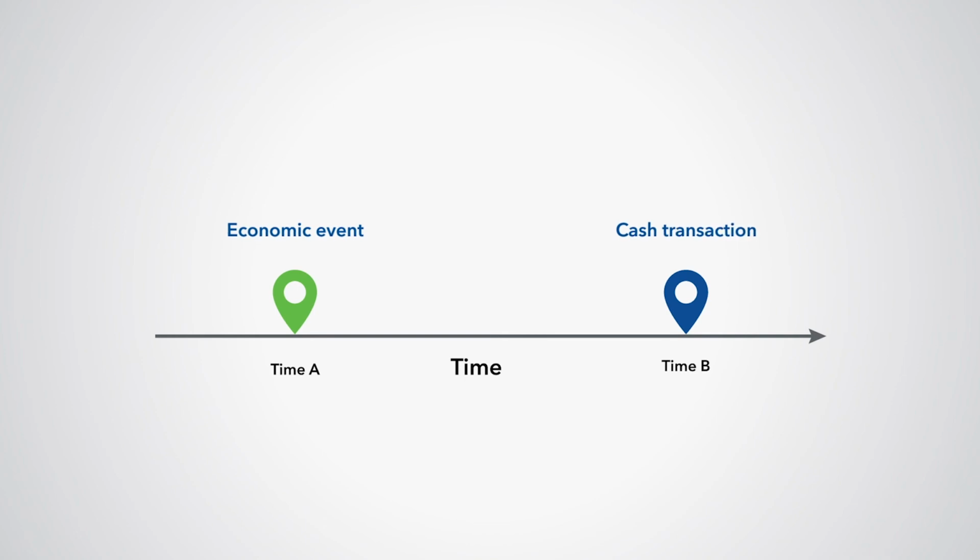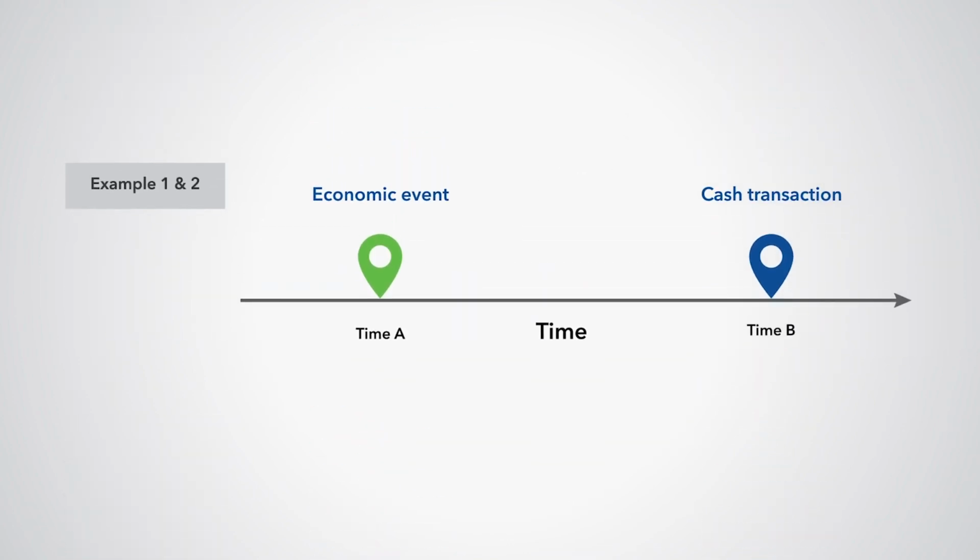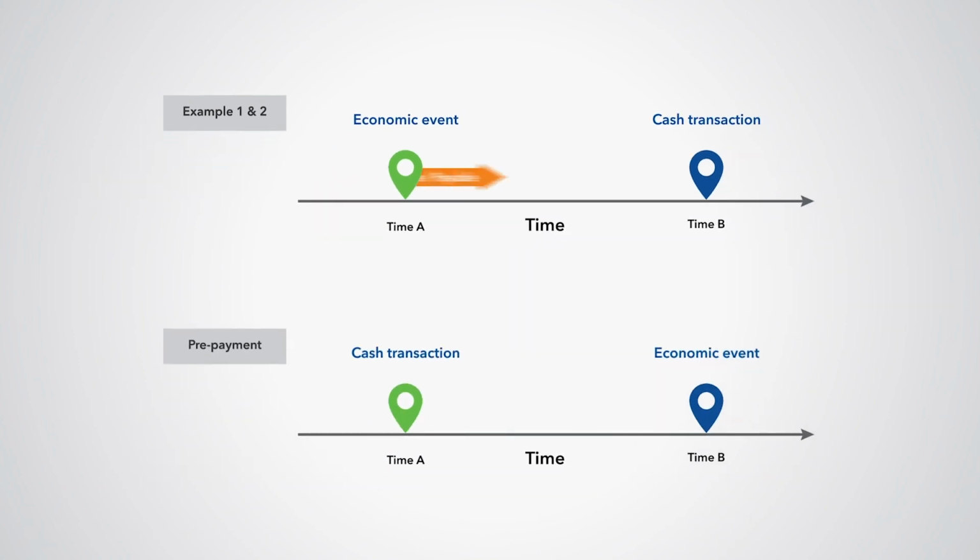But there are occasions when the reverse is true, and the government receives or makes a cash prepayment ahead of the actual economic event. A common example is that of rental payments, which are usually paid a month or more in advance. These prepayments are treated just as in the two examples already shown, with an accounts receivable or payable used to bridge between the time of the cash prepayment and the related later economic event.